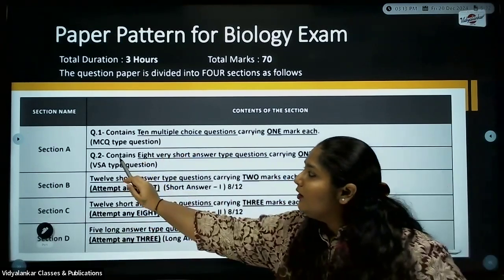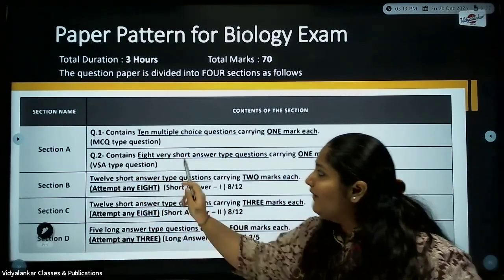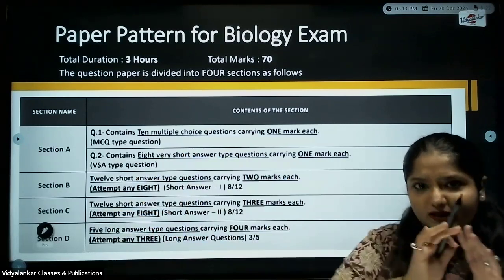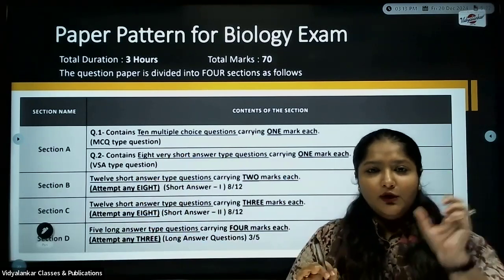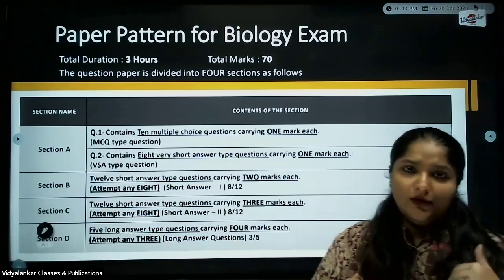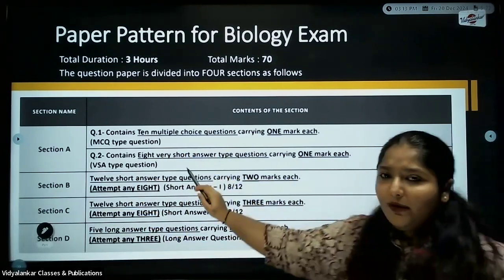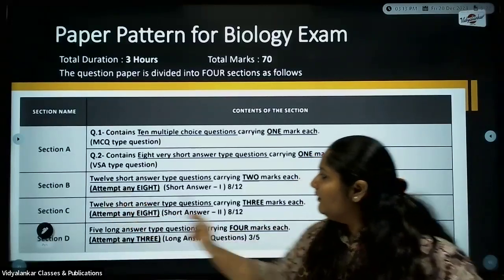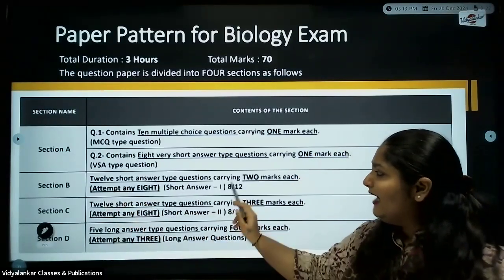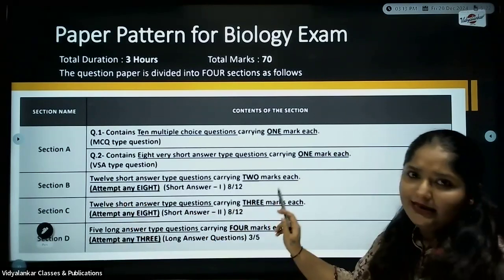Second one is question number 2, where you have 8 very short answer type questions. Here it is very clear, either in one word or as one line. You need not explain it in brief for sure. Again, 8 questions, 1 mark each. Next, you come to section B, you have 12 questions. You have to attempt any 8 questions for 2 marks each.